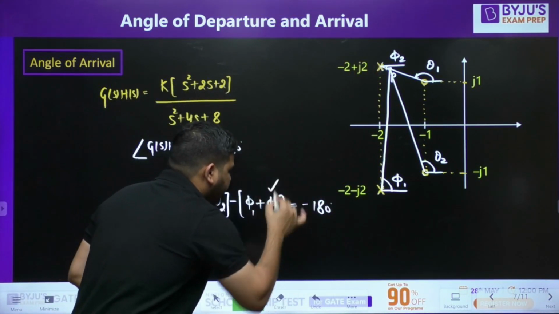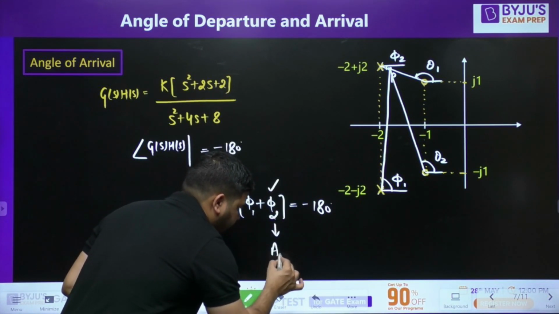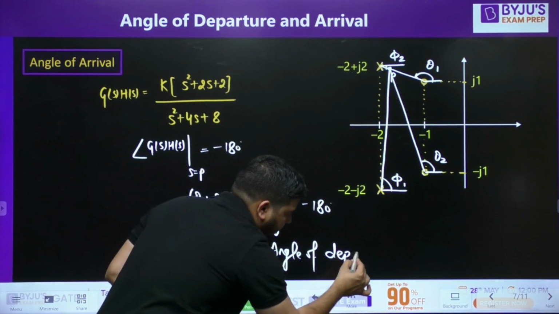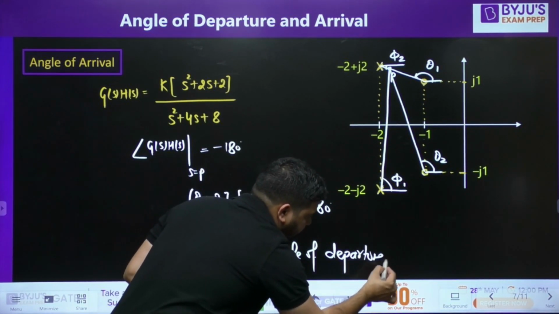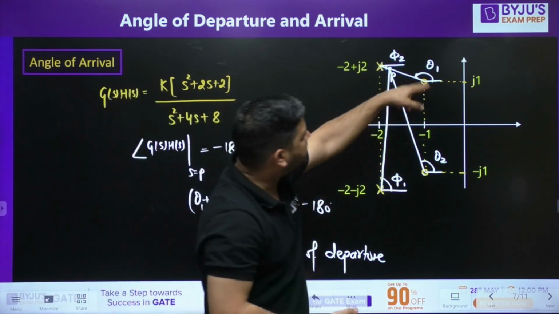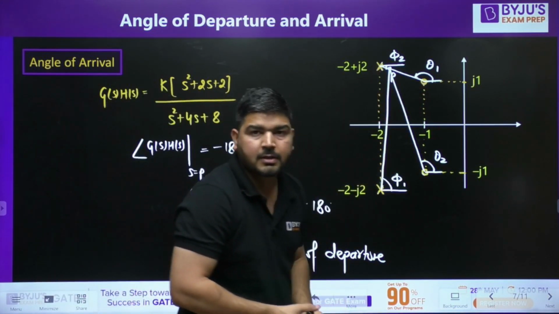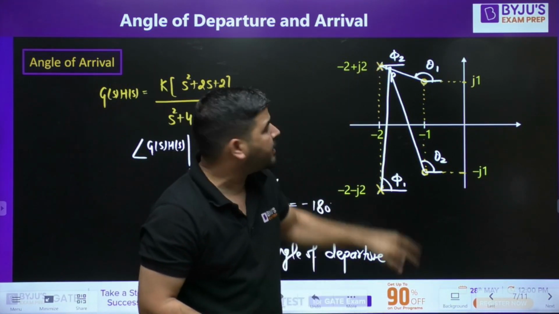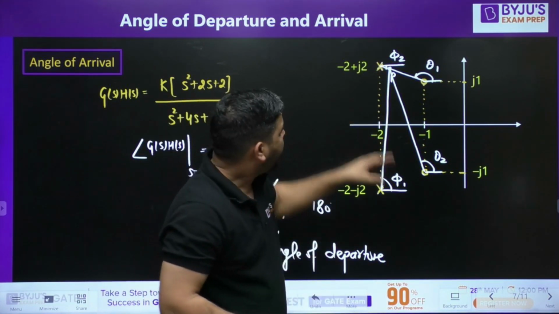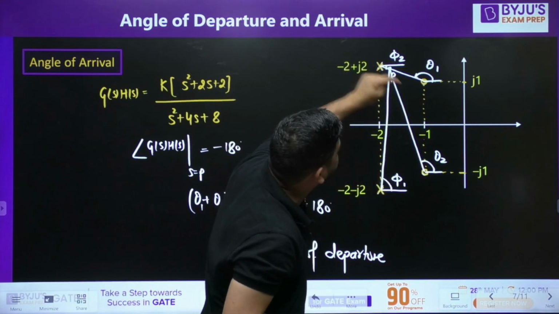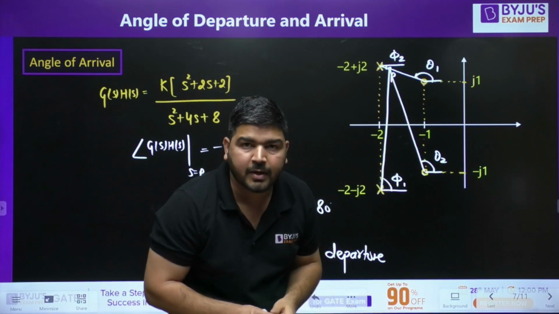Now this phi 2 will tell you about the angle of departure. We need to calculate this phi 2. Now how to calculate this theta 1, theta 2 and phi 1? It's very simple. We know that this point P is very close to this pole location. So you can directly connect this line to this pole, this line to this pole, this line to this pole, and you can calculate directly.